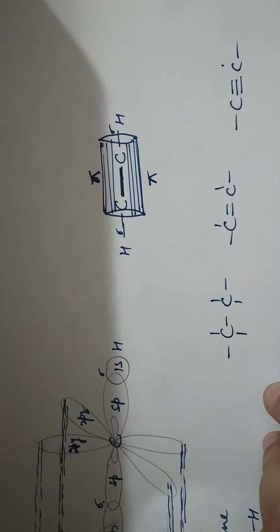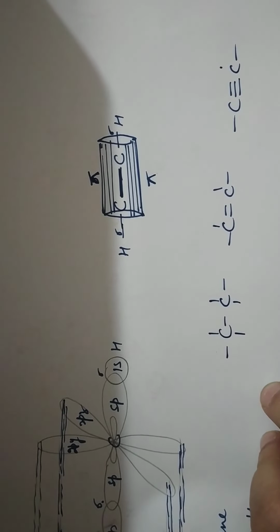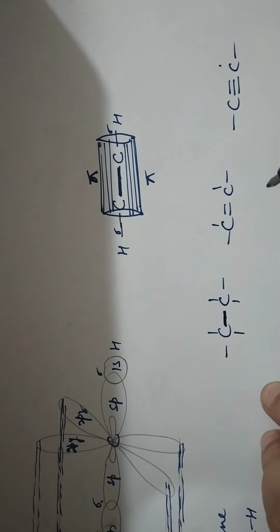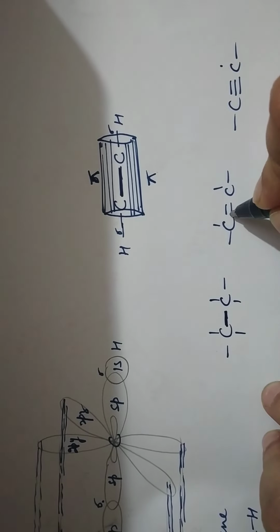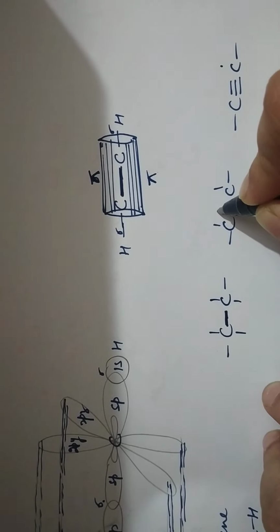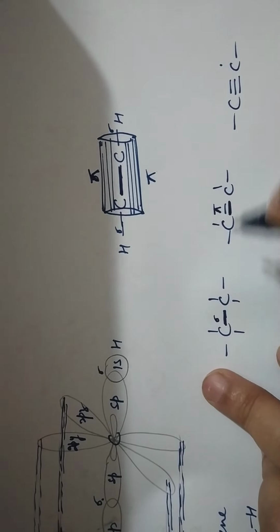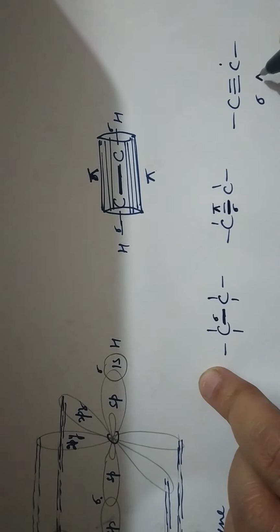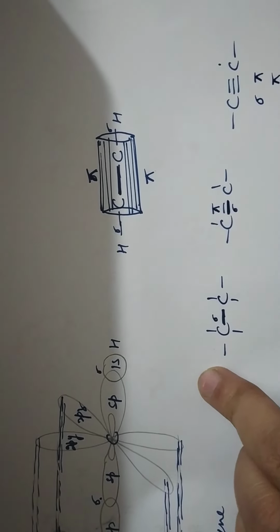Let's discuss them quickly. In a carbon-carbon single bond, there is only one sigma overlap. Here you have one sigma overlap and one pi overlap. And here you have one sigma and 2 pi overlaps.